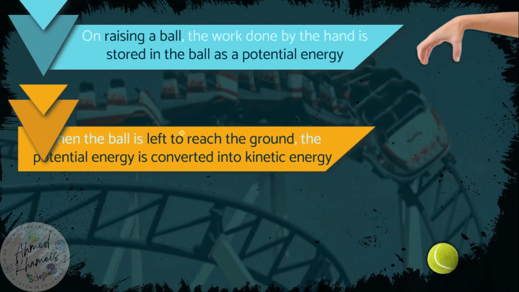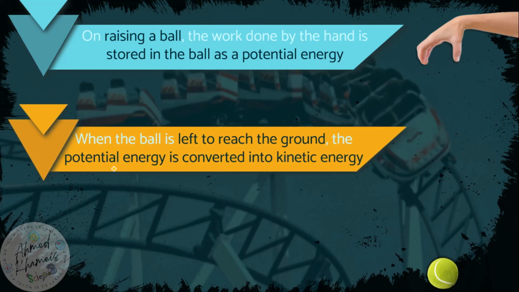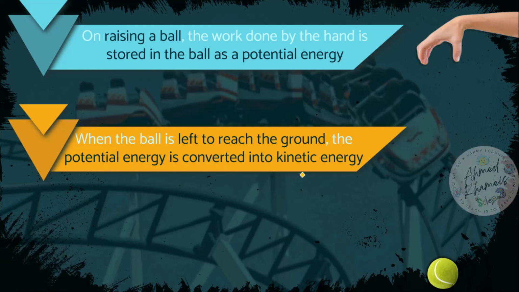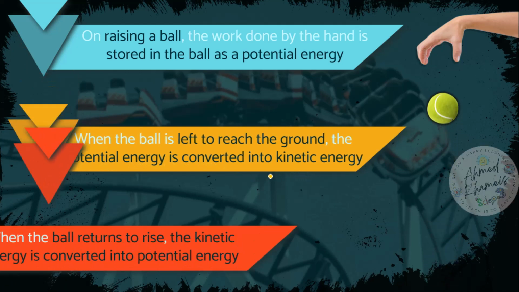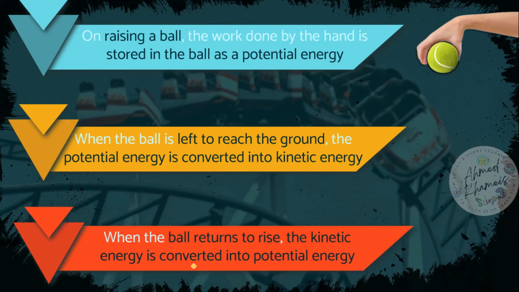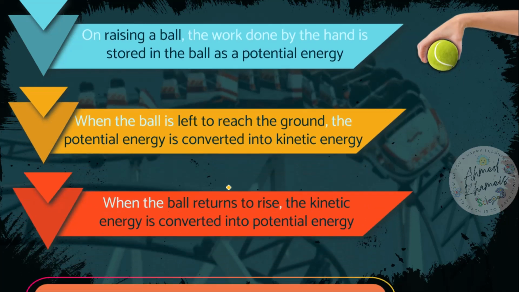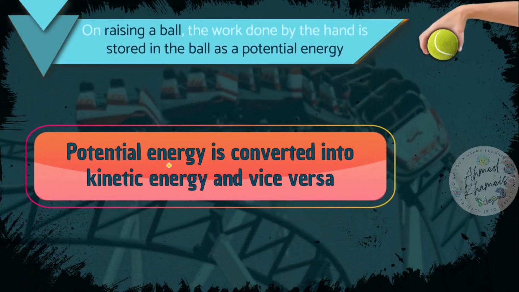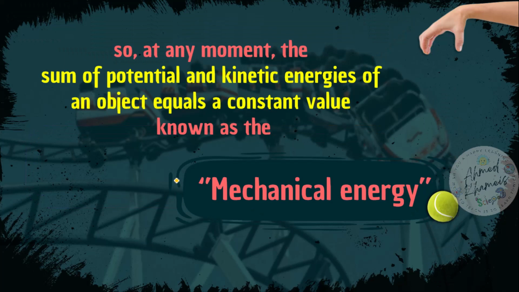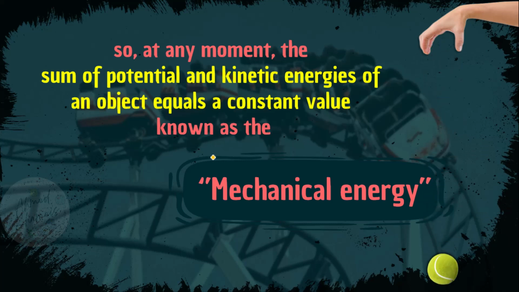When we let the ball fall to the ground, the potential energy is converted into kinetic energy. And as the ball rises again, the kinetic energy changes into potential energy. So potential energy is converted into kinetic energy and vice versa. At any moment, the sum of potential and kinetic energy is a constant value. We call it mechanical energy.